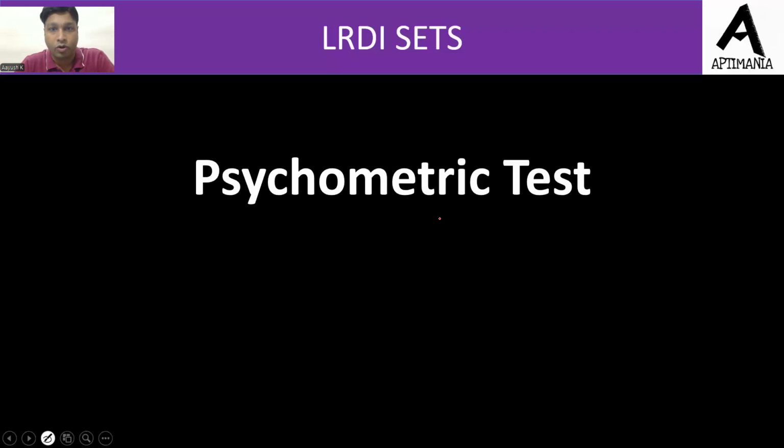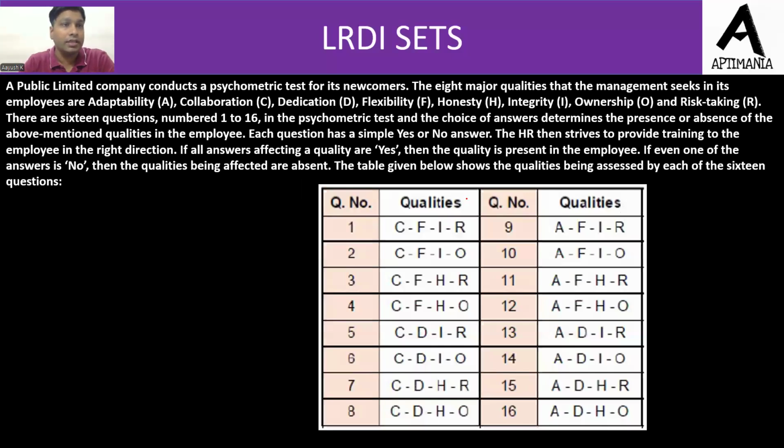The name of the set is Psychometric test. So the question is, a public limited company conducts a psychometric test for its newcomers. The 8 major qualities that the management seeks in its employees are adaptability, collaboration, dedication, flexibility, honesty, integrity, ownership, and risk taking. There are 16 questions numbered 1 to 16 in the test, and the choice of answers determines the